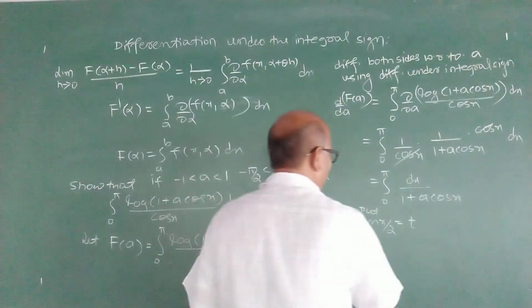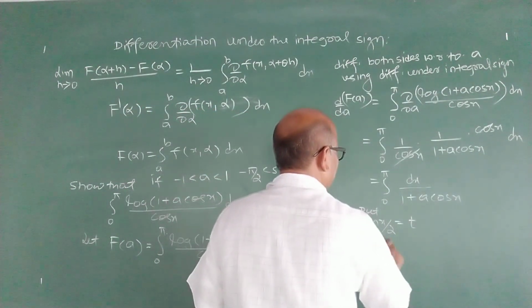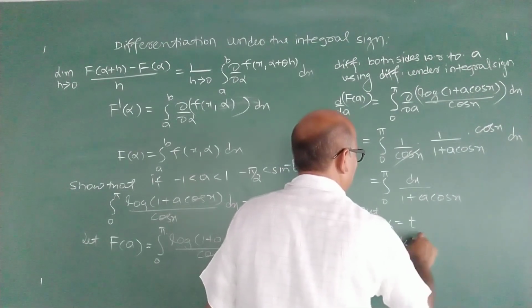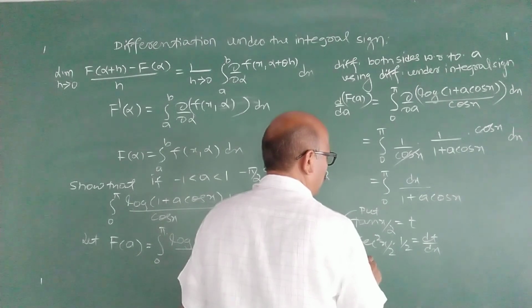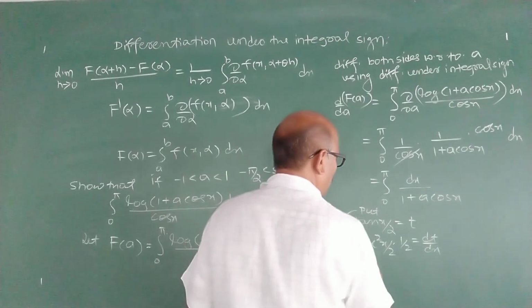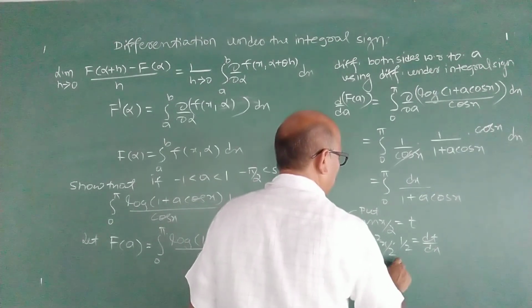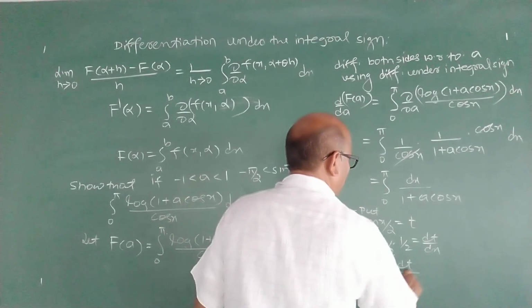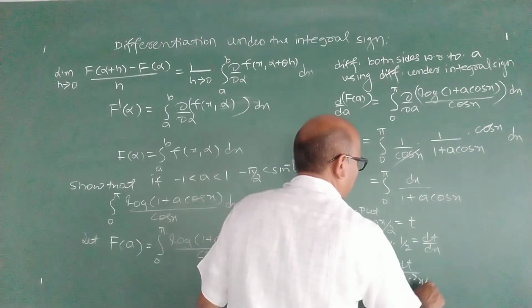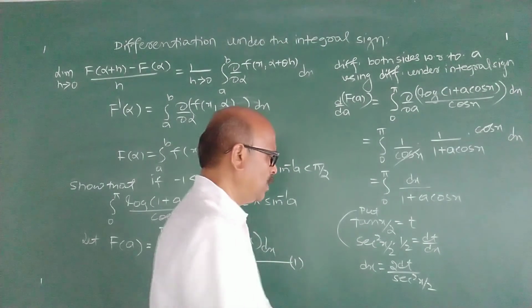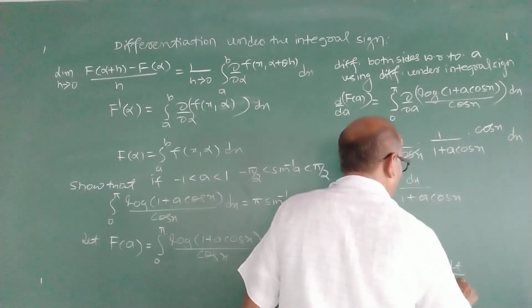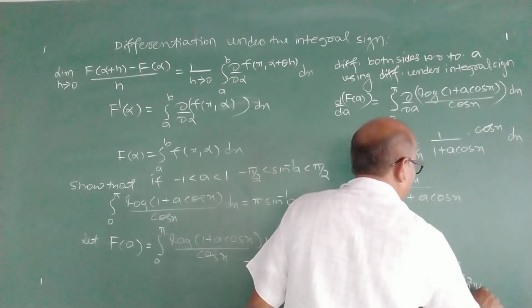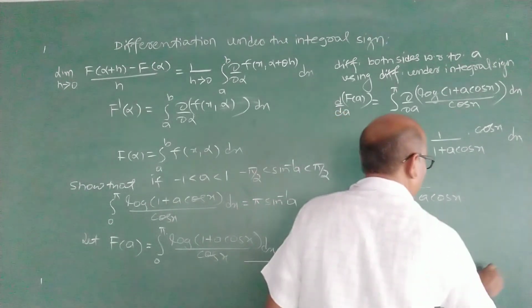Then differentiate: secant square x by 2 into half is dt by dx, or dx is 2 dt upon secant square x by 2, which is 2 dt upon 1 plus tan square x by 2. Secant square is 1 plus tan square.